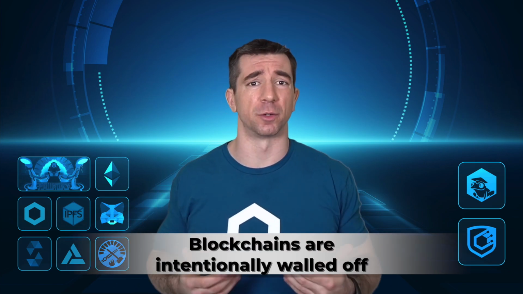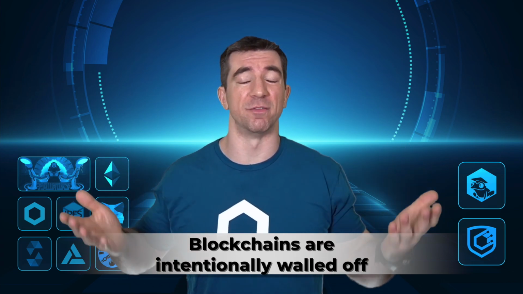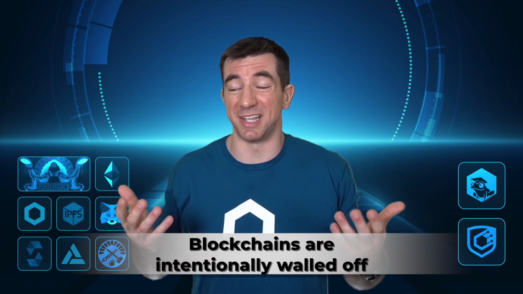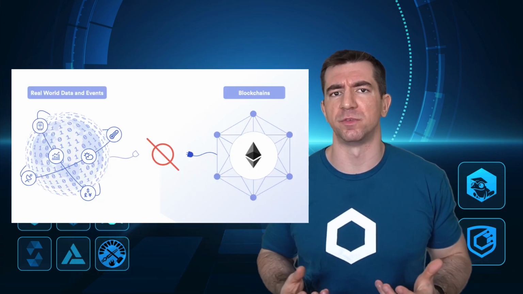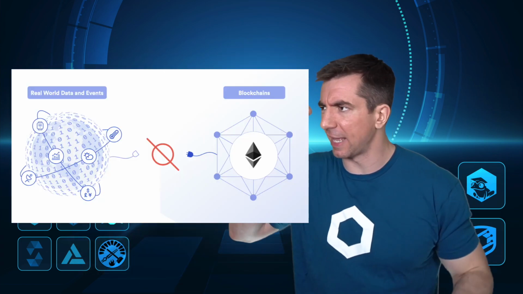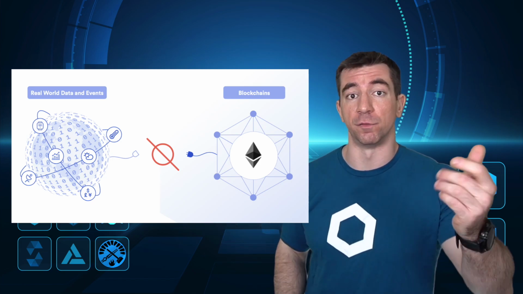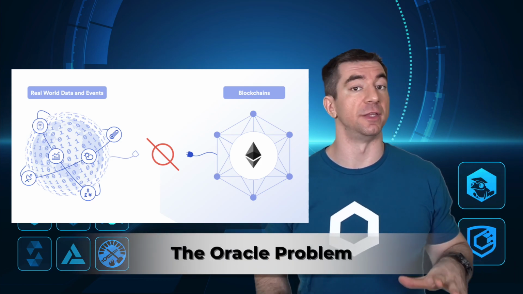Now, these smart contracts on blockchains alone are absolutely incredible. However, they do come with a huge issue. If we want these digital agreements to replace the agreements in our everyday lives, they probably are going to need data from the real world. Blockchains by themselves actually can't interact with and can't read or listen to data from the real world. This is what's known as the oracle problem.